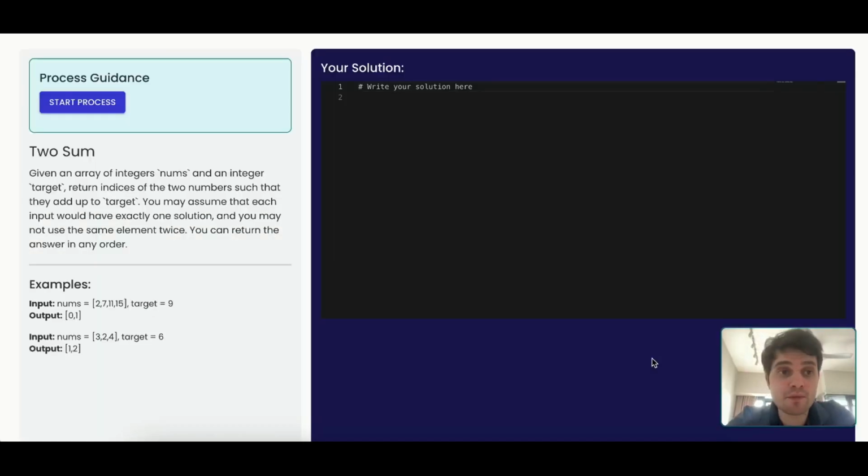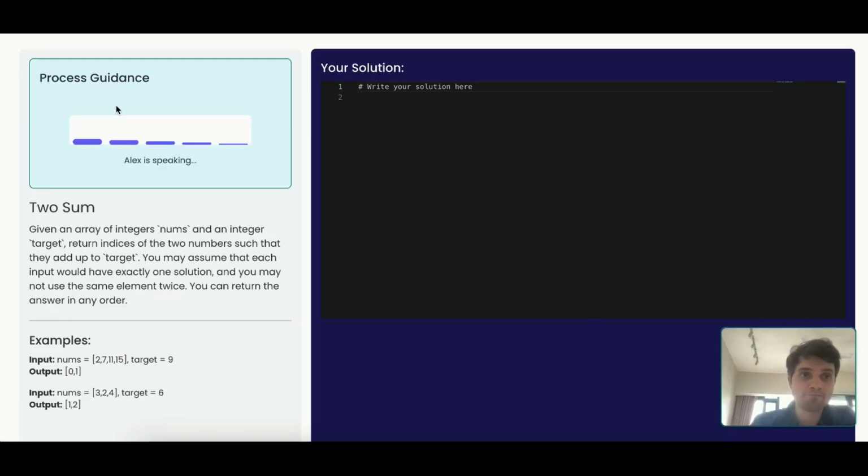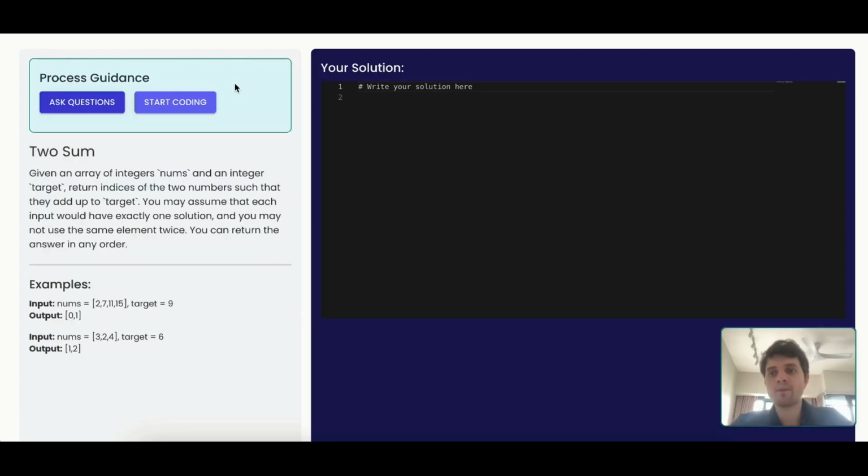The conceptual question is complete. The candidate has the coding part, and he or she must start the process. Below is the coding question. Please solve it within the next 15 minutes and share your thought process for a better score. Don't hesitate to ask questions or request a hint if needed.